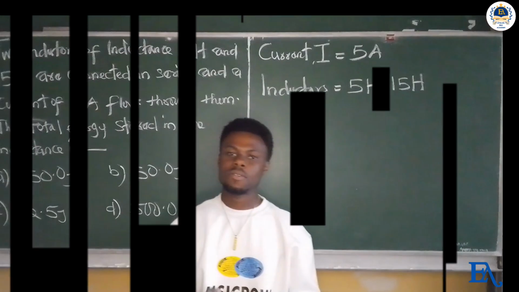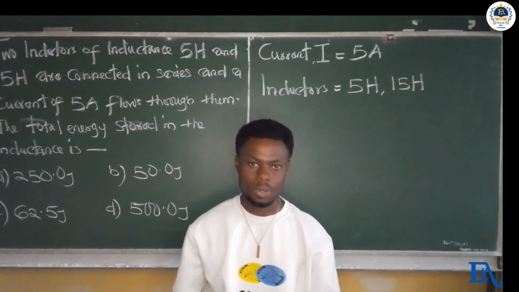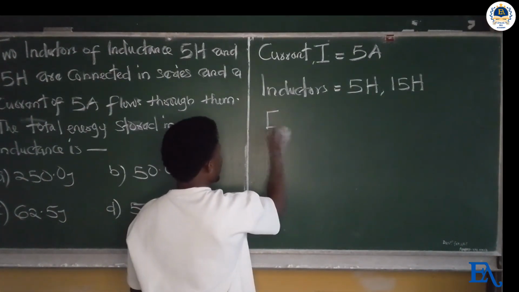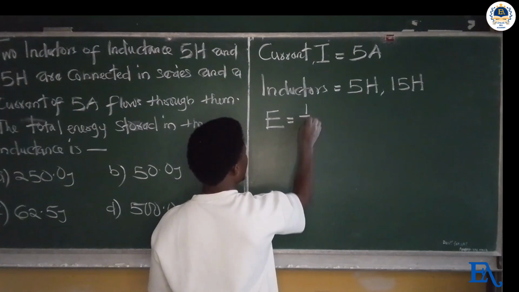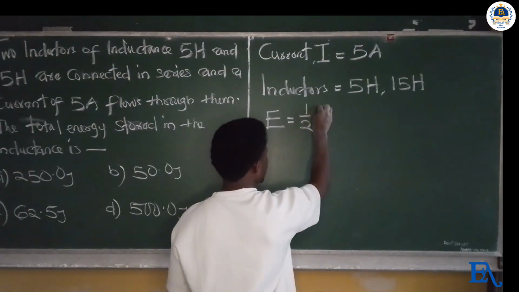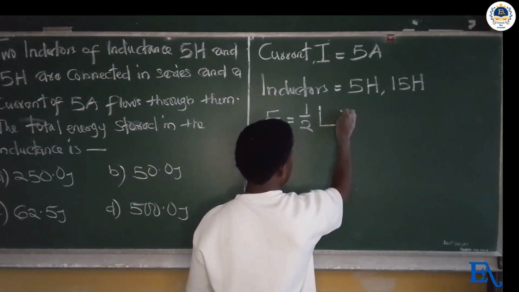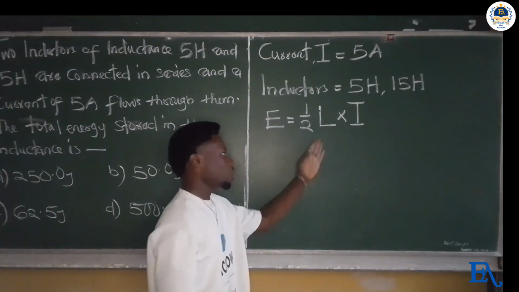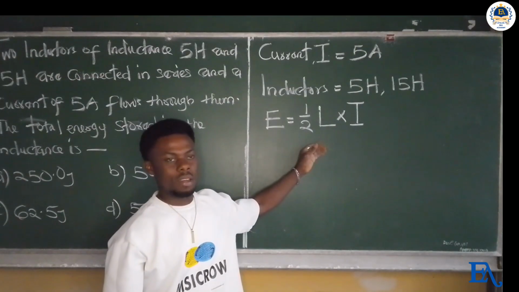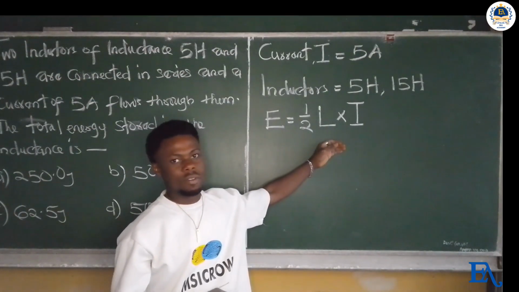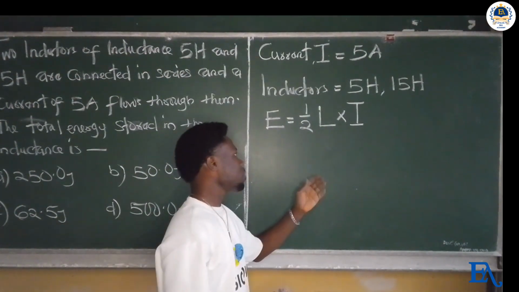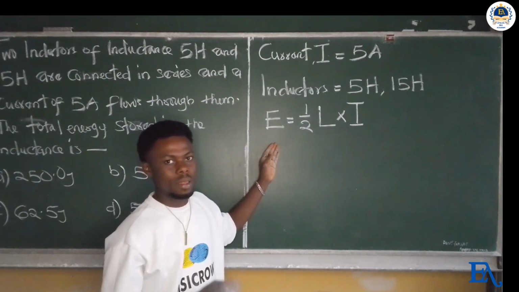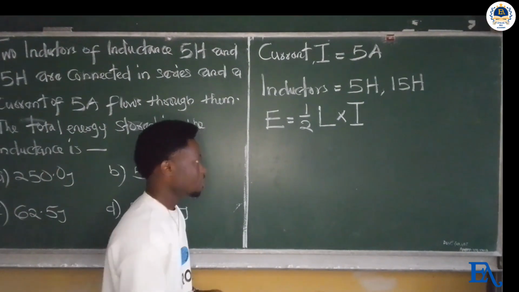So we are going to apply the formula for energy stored in an inductor. And energy stored in an inductor is given as 1/2 times L times I squared, where L is the inductance and it is given in Henries. I is the current given in ampere. But before we can determine the energy stored in an inductor, let us determine total inductance in series.